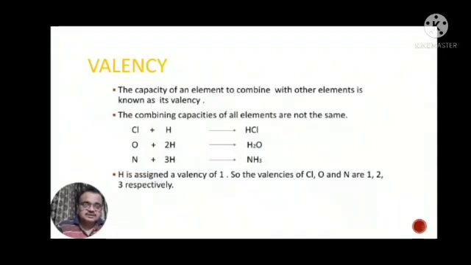Because nitrogen combined with 3 atoms of hydrogen, nitrogen's valency is 3. Oxygen combines with 2 atoms of hydrogen, so the valency of oxygen is 2, and chlorine combined with 1 atom of hydrogen, so the valency of chlorine is 1.